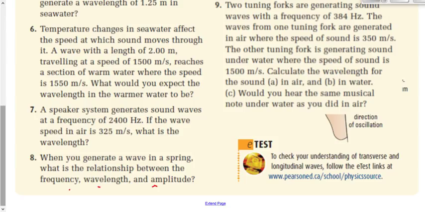What about frequency and wavelength? As the frequency goes up, the wavelength goes down. It's an inverse relationship. Right? f is equal to v over lambda. As one goes up, the other goes down.